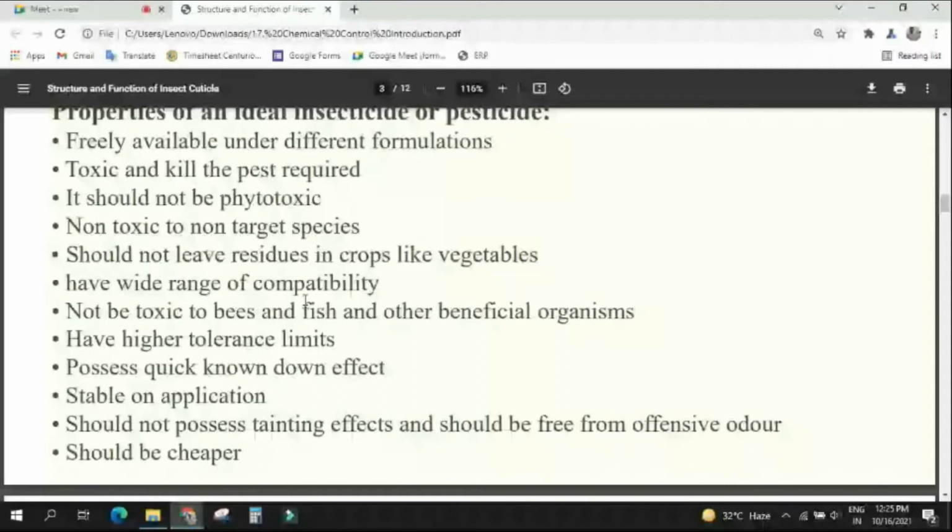Okay, that should not be there in case of that particular insecticide. They should not have very long residual toxicity. Understood? Yes, sir. Then they should have a wide range of compatibility. What is the meaning? They should have a wide range of compatibility. What is the meaning? That means you can apply in abiotic factor that you can tell. Okay. Anything else?